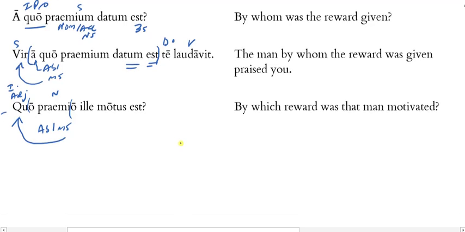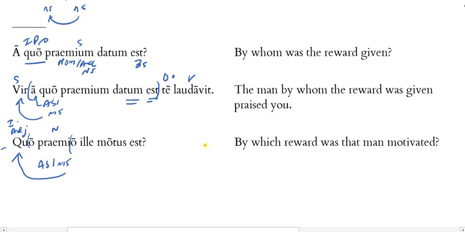All right, so hopefully walking through this helps you to see that you can tell the difference between the relative pronouns that we've already learned and then these new interrogative pronouns and adjectives.